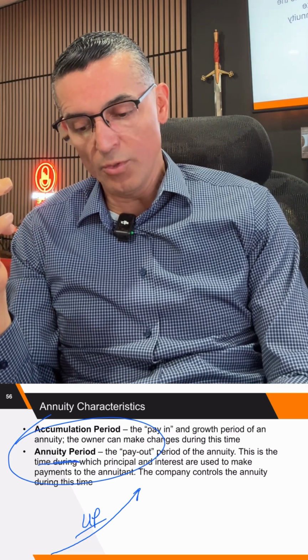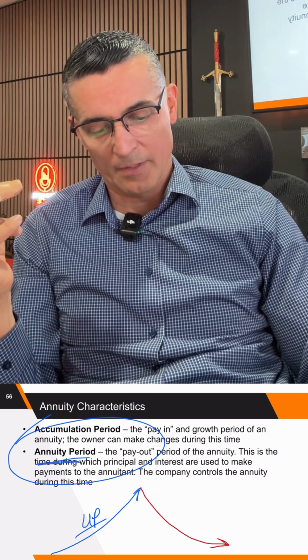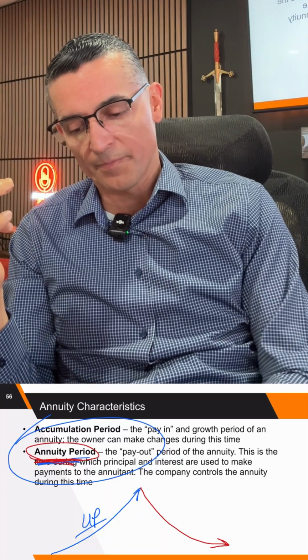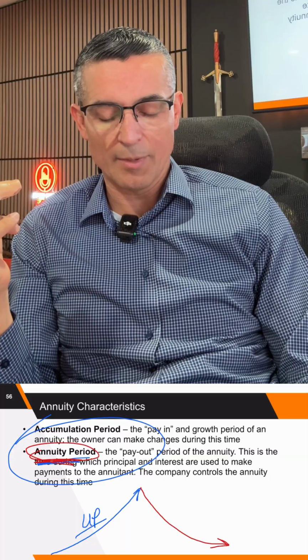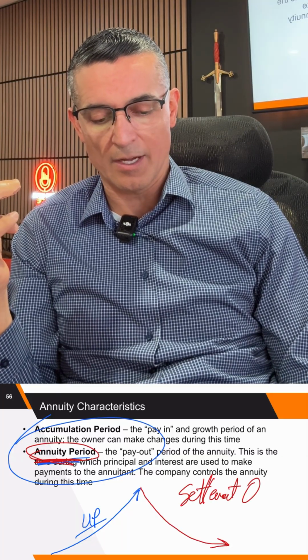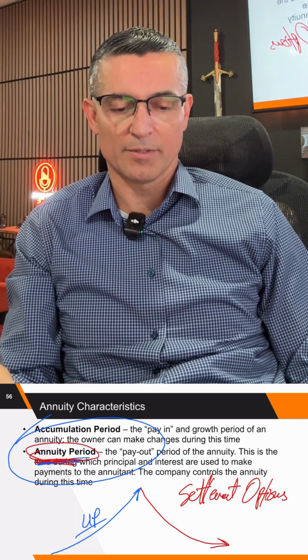And then there's the annuity period, which is the period of time that it goes down. And you get your money by way of settlement options.